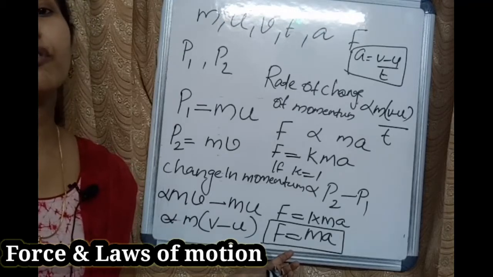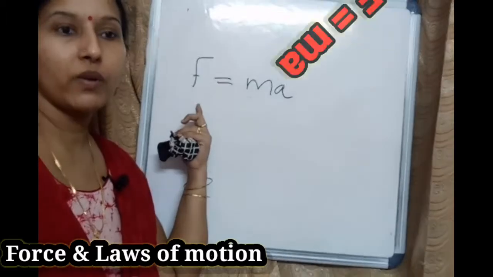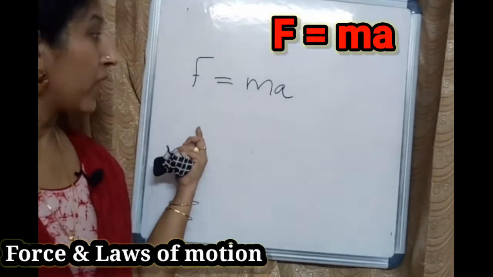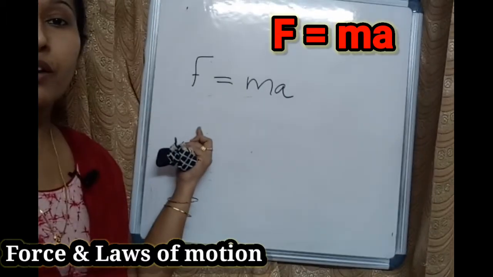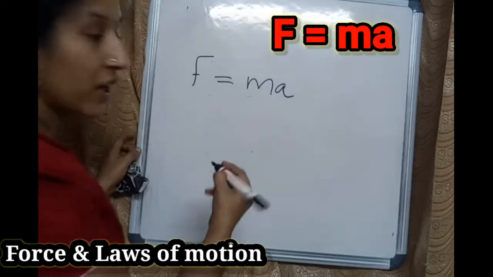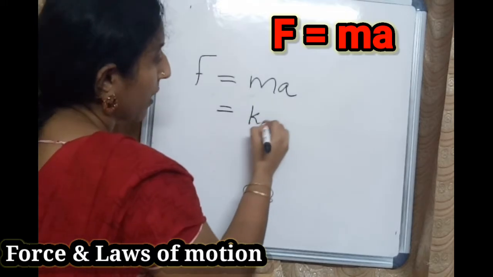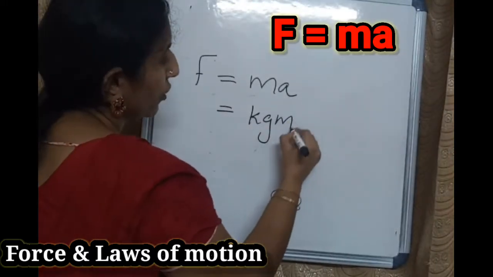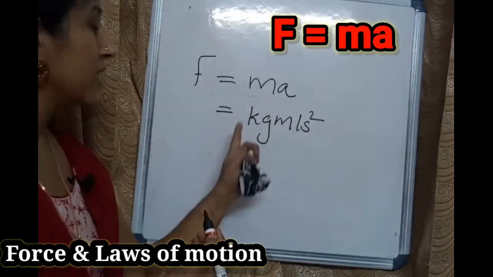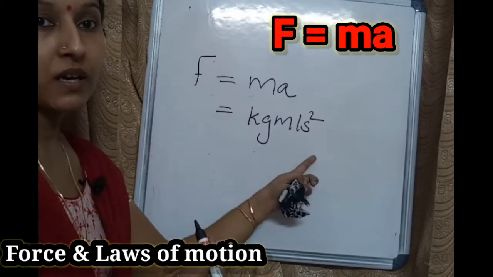So what is the equation for force? Force F equals ma. Now we are going to find the SI unit of force. Force equals mass, whose unit is kilogram, into acceleration, whose unit is meter per second square. So the unit of force is kilogram meter per second square.